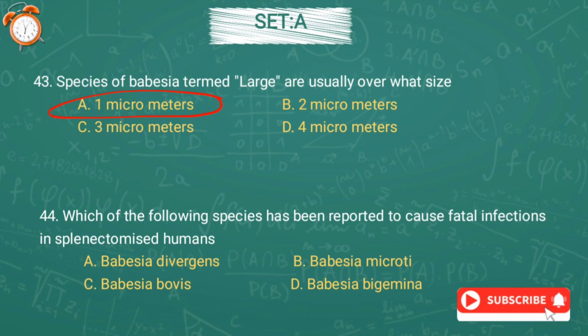Question number 44. Which of the following species has been reported to cause fatal infection in splenectomized humans? Option A, Babesia divergens, option B, Babesia microti, option C, Babesia bovis, or option D, Babesia bigemina. And the correct answer is option D, Babesia bigemina.